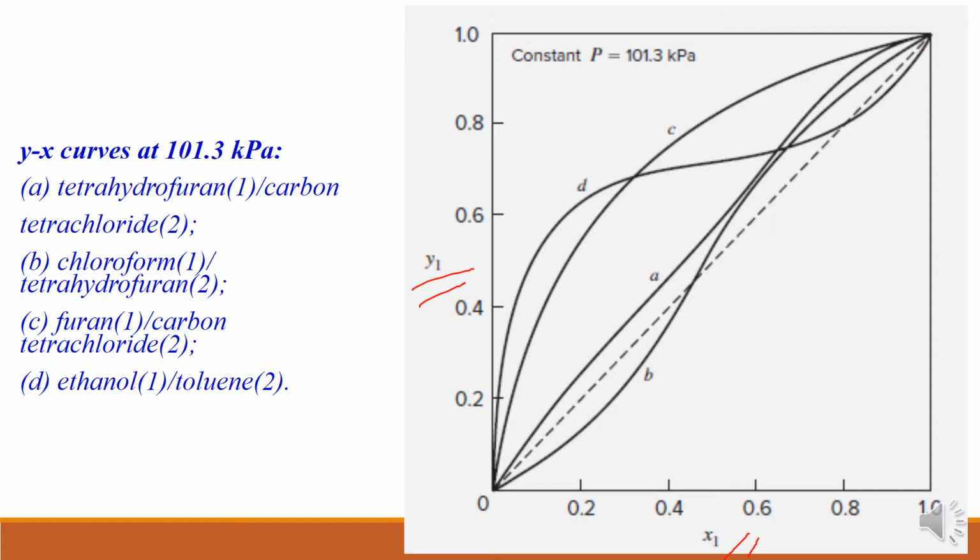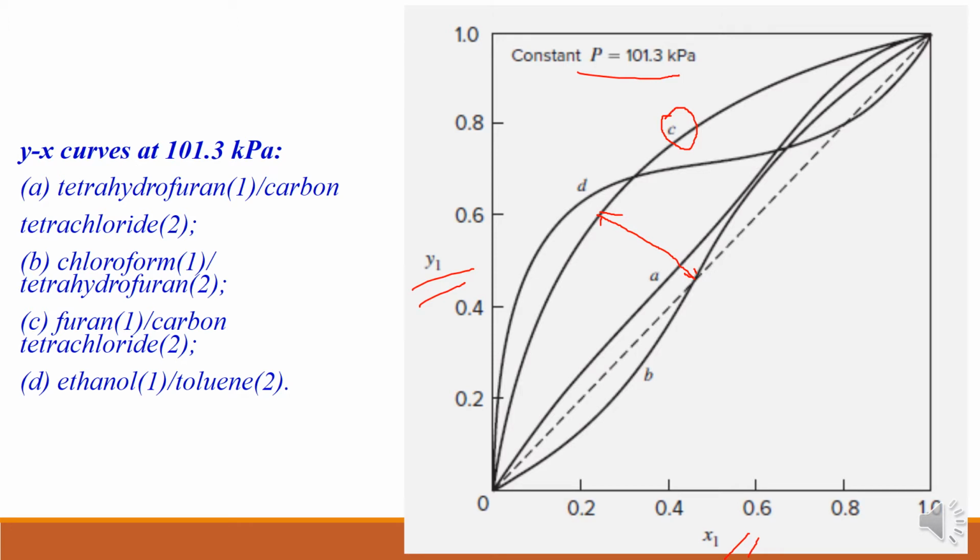right? At constant pressure. Suppose you consider this curve C, which is not forming an azeotrope, right? And if you see the difference between this diagonal and this curve, it is quite high. So separation will be easier and the number of stages required for such cases will be less in a distillation column.